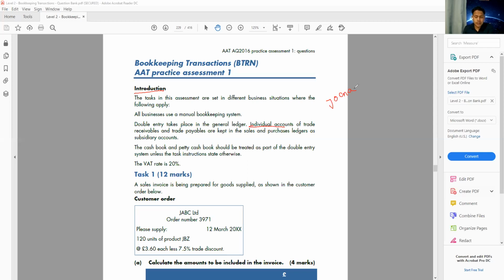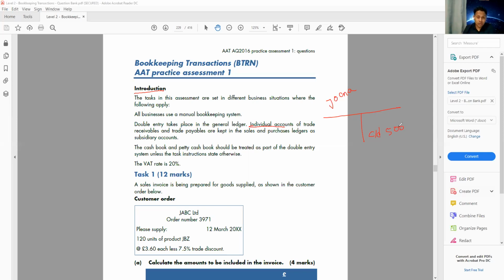If I want to know how much is due from Zoana, I'm going to open the subsidiary ledger, or individual ledger, for Zoana. Let's say the balance is 500. That means from this customer I'm expecting 500 pounds. She is my credit customer and I'm expecting 500 pounds from her because she bought something from me on credit. She didn't make the payment yet, so she needs to make the payment.